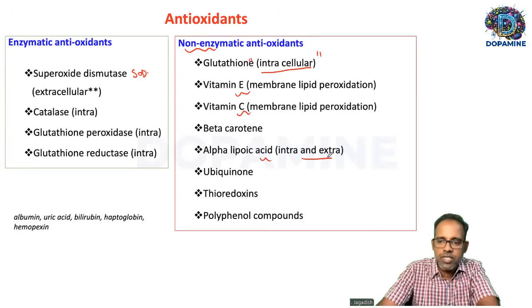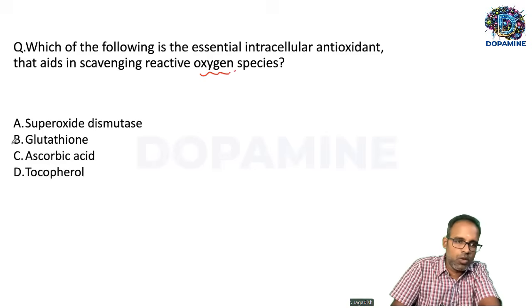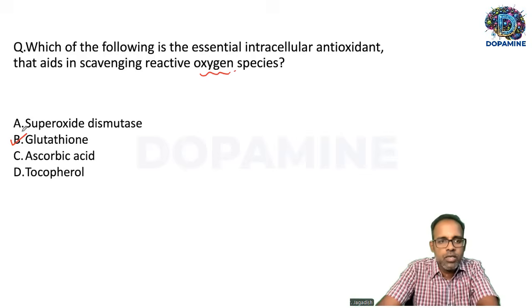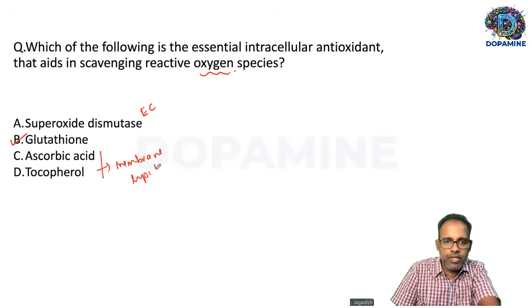So glutathione is an essential intracellular antioxidant. So the answer for this question is glutathione. Superoxide dismutase is predominantly extracellular. Ascorbic acid and tocopherol are predominantly membrane lipid peroxidation preventing antioxidants. That's about this question.